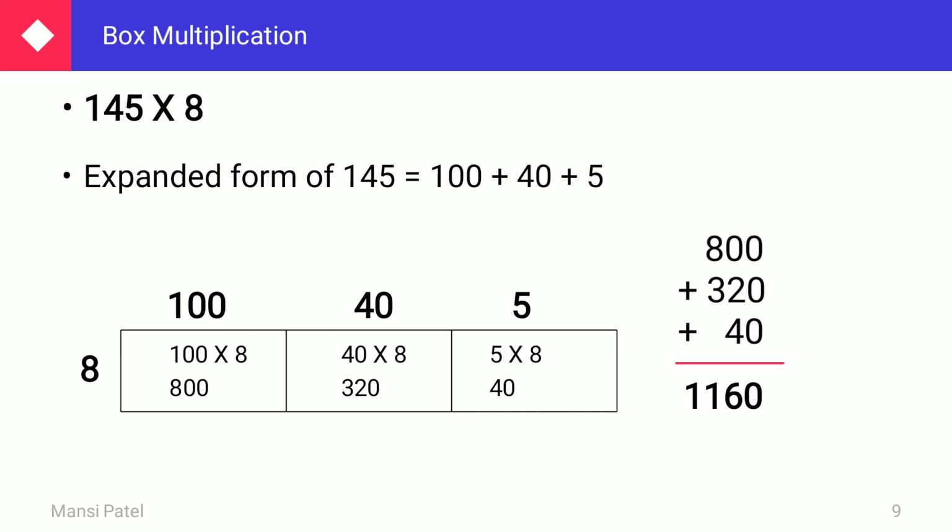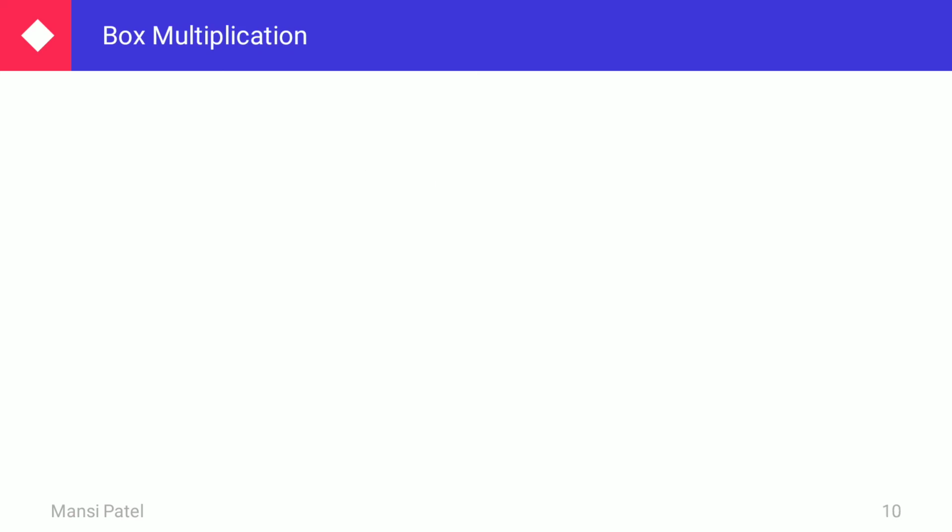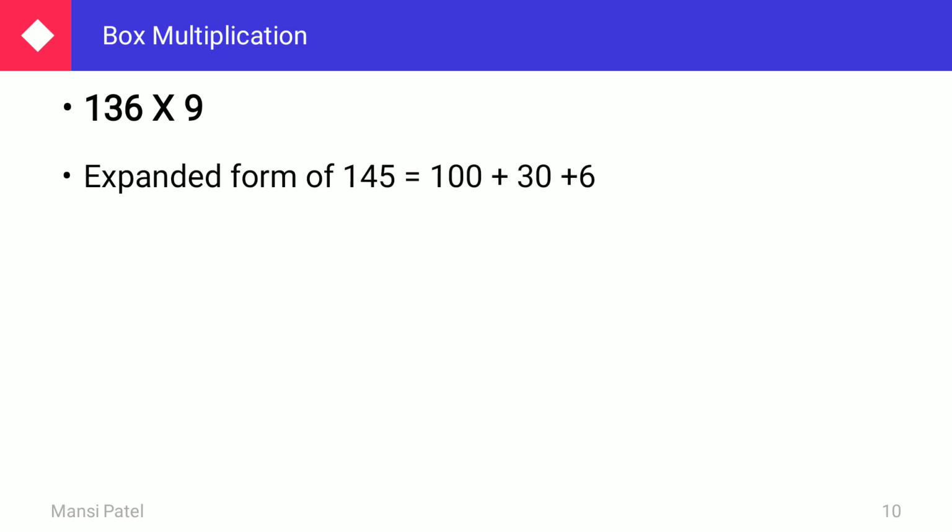Now let us see another sum of 3 by 1. Here you have to do the multiplication of 136 multiplied by 9. So first step, you have to write down the expanded form of 136. The expanded form of 136 is 100 plus 30 plus 6.